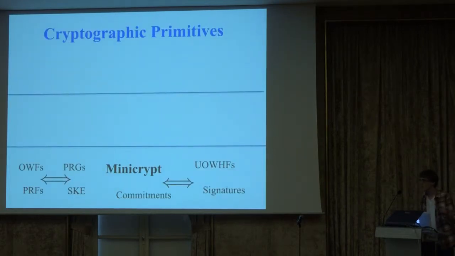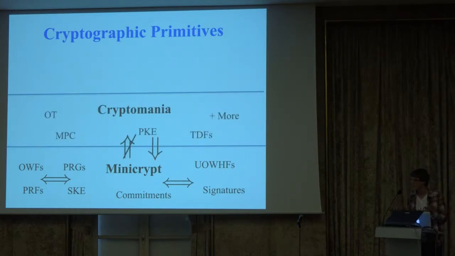So any of you who's been through an intro crypto class probably knows we like defining lots of primitives and writing down lots of arrows, meaning if you can solve some problem A, you can solve some problem B. So at the level of secret key cryptography, we have a very nice complexity theoretic landscape, namely a bunch of primitives that are existentially equivalent. If you go beyond that to the world of public key crypto, it's not quite as clean, but we still have a bunch of primitives that definitely imply secret key crypto and appear not to be implied, as far as we can tell, by secret key crypto.